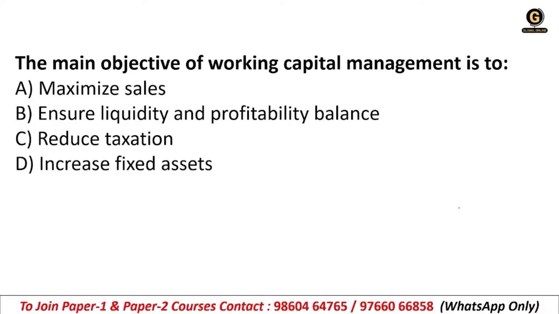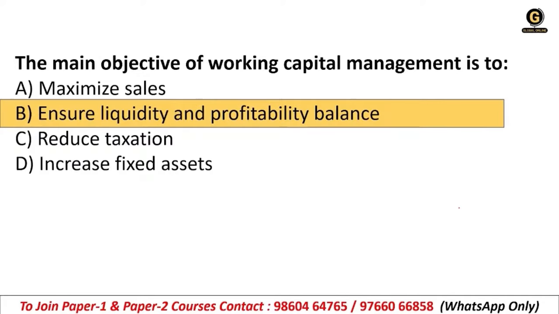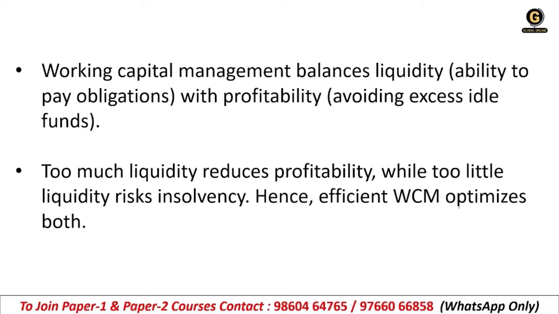The main objective of working capital management is: A, maximize sales, B, ensure liquidity and profitability balance, C, reduce taxation, or D, increase fixed assets. What is the main objective? What is the role of working capital management? Obviously to ensure liquidity and profitability balance, right? And also the efficiency of a company's business. Working capital management balances liquidity. Liquidity means ability to pay obligations. Obligations means the recurring payments, right? with profitability, avoiding excess idle funds.